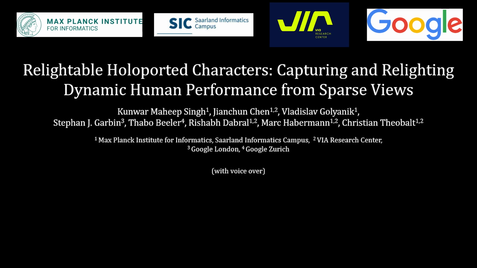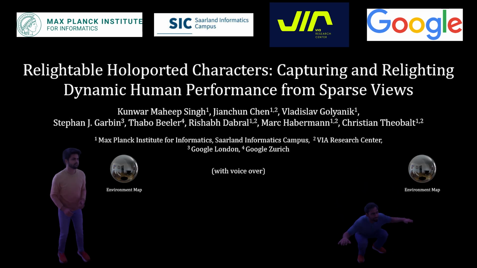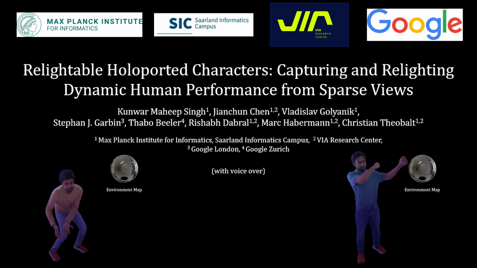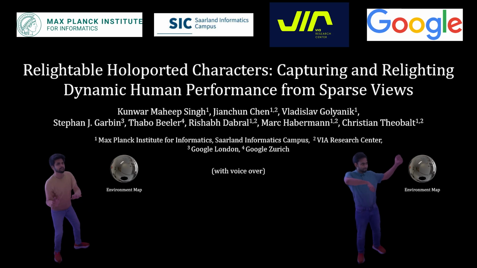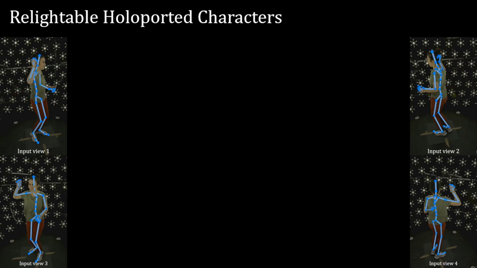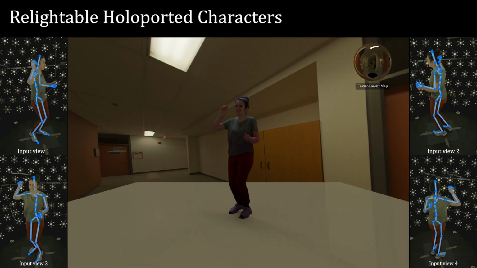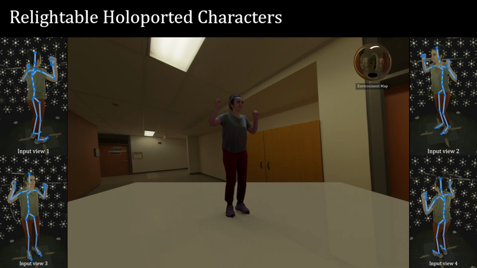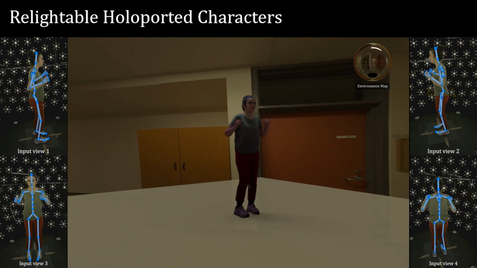We present Relightable Holoported Characters, a novel method for creating photorealistic, relightable and dynamic, full-body avatars from sparse-view videos. Given sparse RGB views of a subject and respective skeleton tracking, our method enables relightable, photorealistic novel view synthesis of a dynamic subject under any arbitrary environment and novel poses.